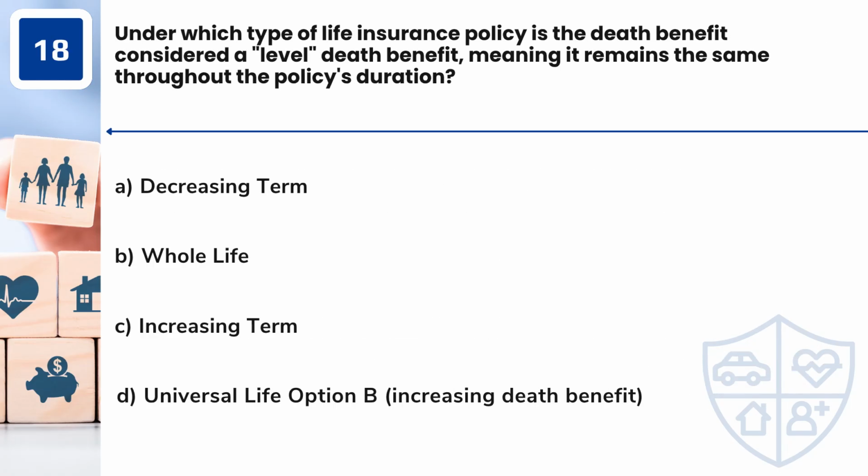Question 18. Under which type of life insurance policy is the death benefit considered a level death benefit, meaning it remains the same throughout the policy's duration? A. Decreasing term. B. Whole life. C. Increasing term. D. Universal life, option B, increasing death benefit.